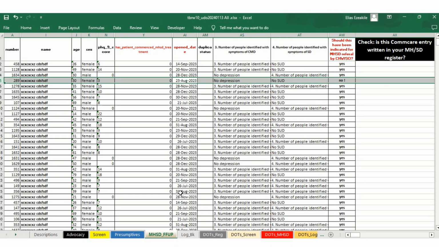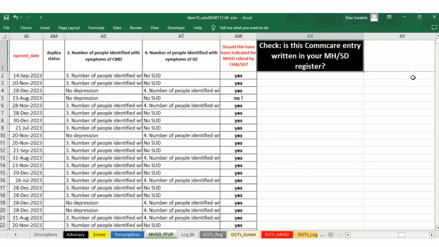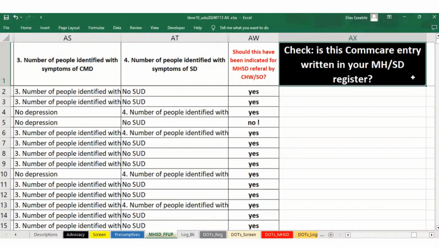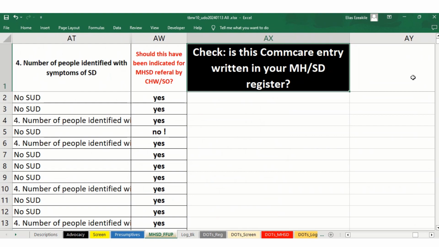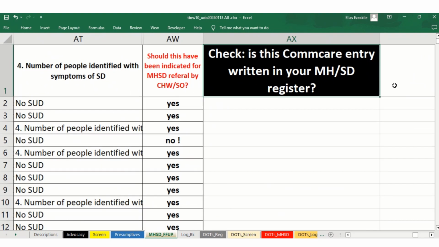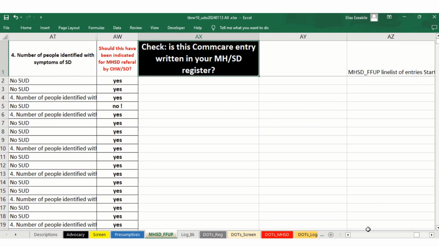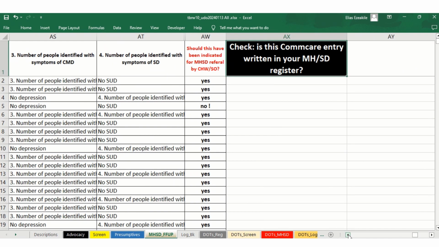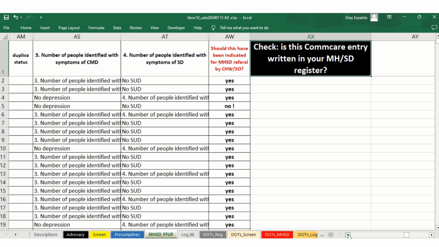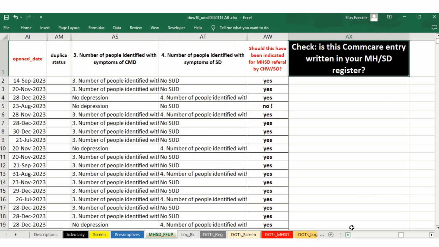So still on the MHSD register, there's still this column that asks, check, is this ComCare entry written in your MHSD register? So you still need to take it line by line to know the ones that are missing, even after checking for the quality of the entries.